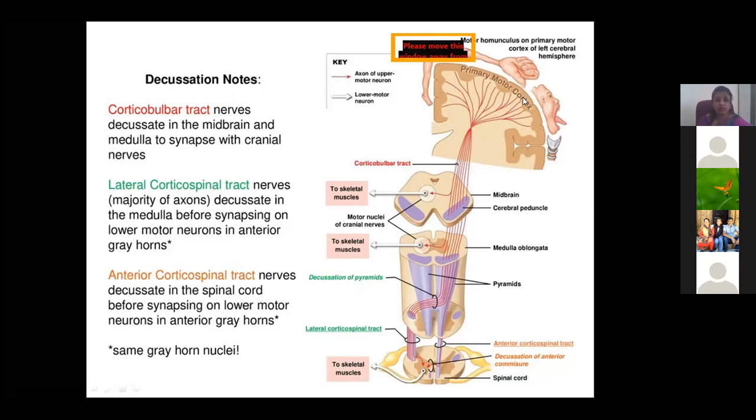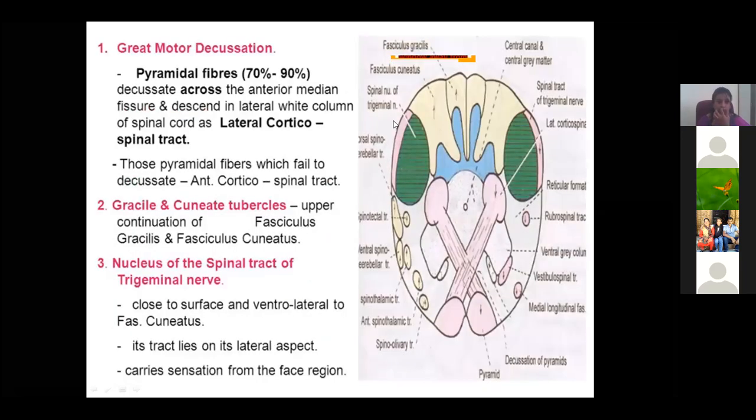Most, about 80% of the fibers, cross each other, but only 20% do not cross. That forms the anterior corticospinal tract, and the other fibers are called the lateral corticospinal tract. So this is the pyramidal tract, the important motor pathway from the cerebral cortex to the spinal cord. In the motor decussation, as I told you, 70 to 90% of the pyramidal fibers cross each other to form the lateral corticospinal tract, and the gracile and cuneate tubercles are nothing but a continuation of the sensory fibers.